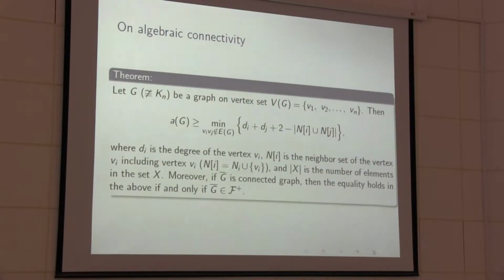And also here some notation you can see. This is the neighbor set of the vertex Vi including vertex Vi, so this is equal to Ni union Vi. And mod x is the cardinality of x. And if G bar is a connected graph, then the equality holds if and only if G bar belongs to F plus. I already defined this.